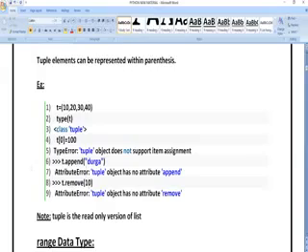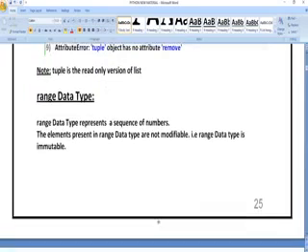Next, T dot remove. You are trying to remove the value 10. It is not possible. As I already told you, in a list you can do whatever you want, but in a tuple, once you have declared it, you cannot remove, you cannot add, you cannot perform any operation. You can only see the data you have with you.